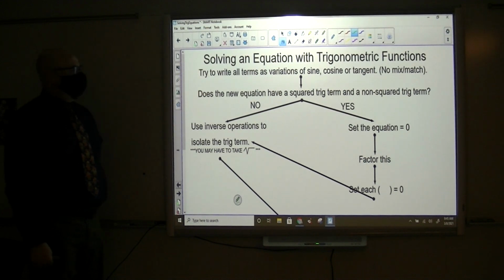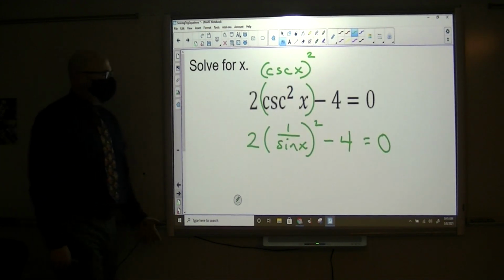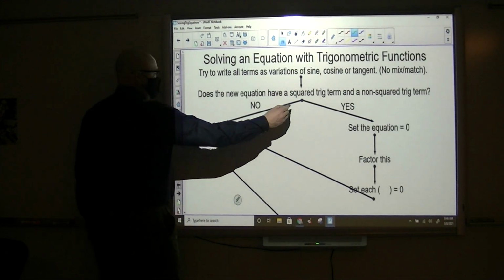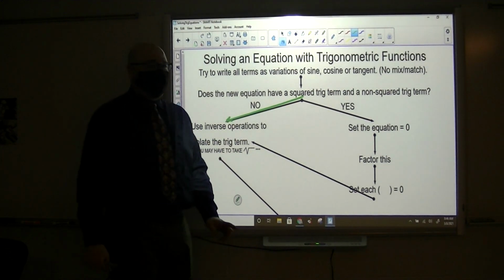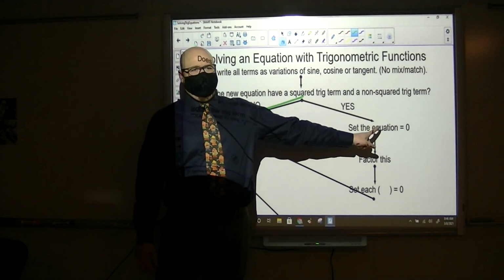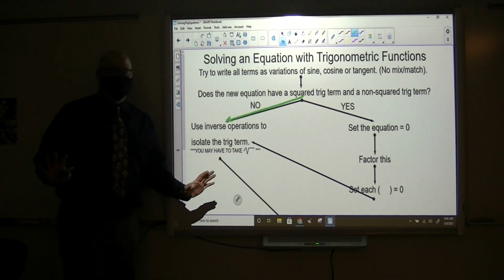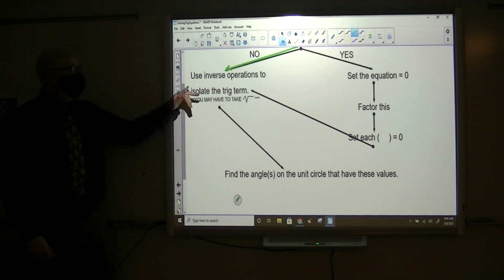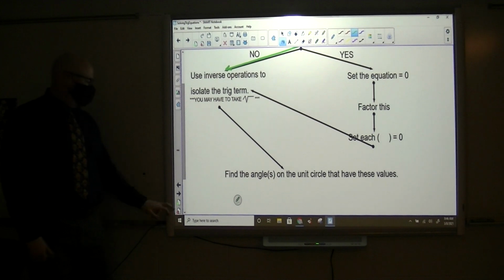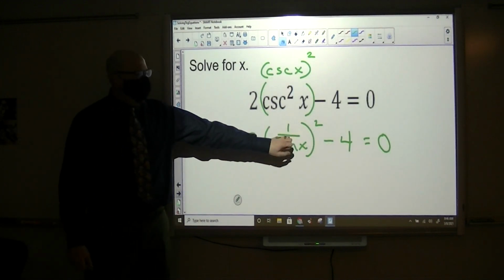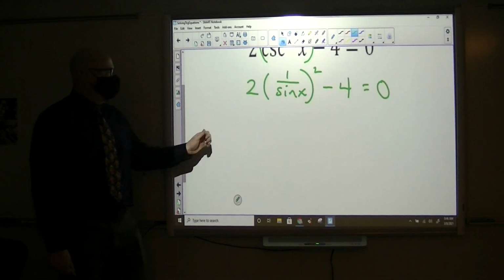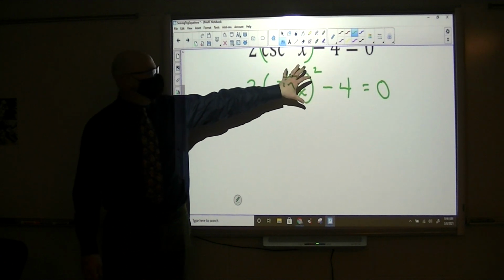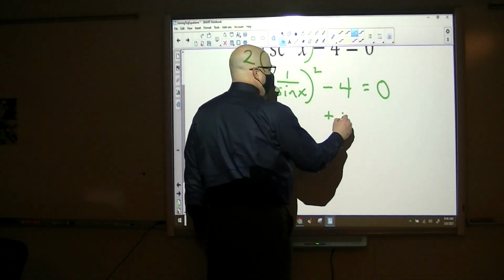Okay, we've done that. Does this equation have a squared trig term and a non-squared trig term? No, it just has a squared trig term. So we come over here. Now, eventually, like I believe on the next problem, we're going to go this way. Okay, which is exciting, right? It's like, ooh, it's a new event. I'm just kidding. Use inverse operations to isolate the trig term. So that means get this by itself. We see that trigonometric package as the variable that we need to solve for, this whole thing. Okay? So the first thing we're going to do is add 4 to the other side.